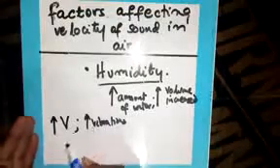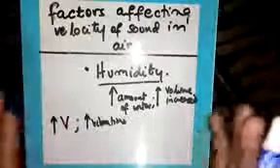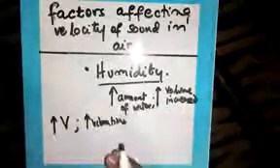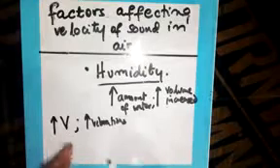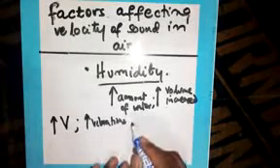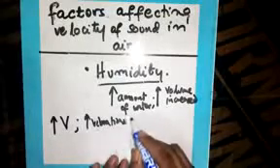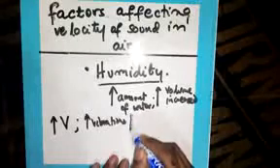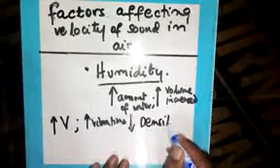But also, if you increase volume, that means you increase vibrations or collisions. What if vibration increases and the volume increases? Volume increases, vibration increases, and density decreases.